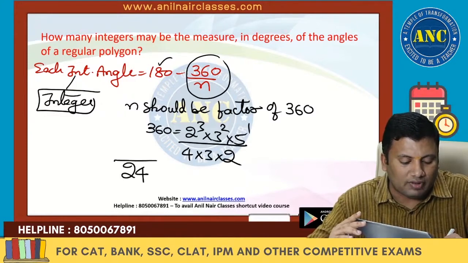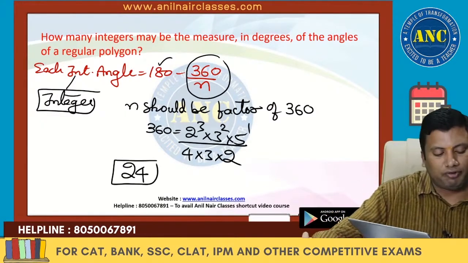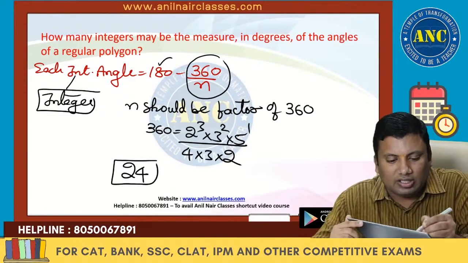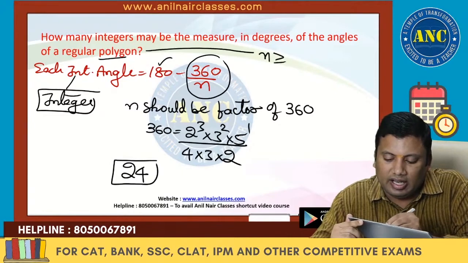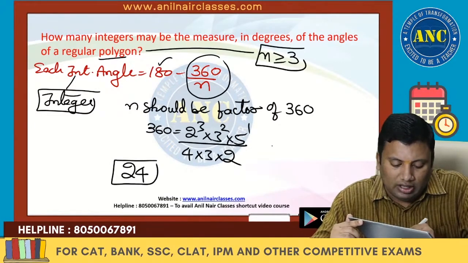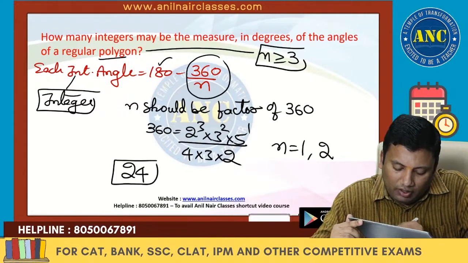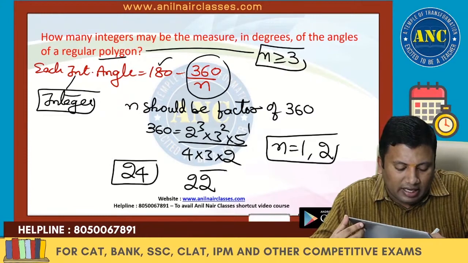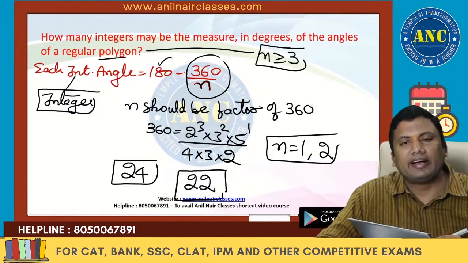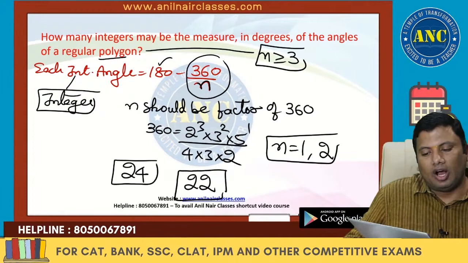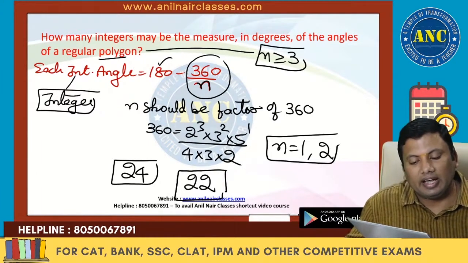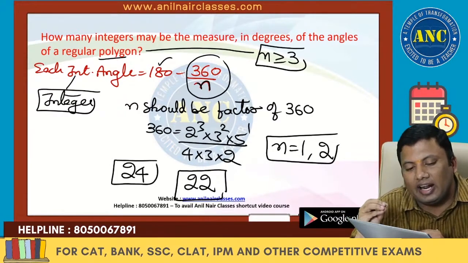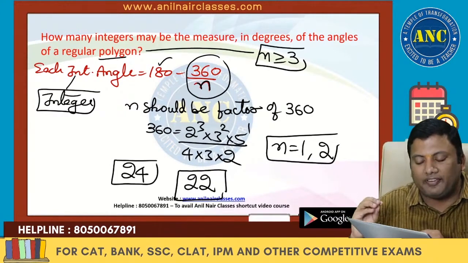So most of the students may tick mark 24 as the answer, but 24 is not the answer. Why? Because polygon means n is greater than or equal to 3. So in that 24, n equal to 1 and n equal to 2 should both be eliminated. How many integral values can n take, such that this equation is satisfied? For an interior angle to be an integer, n should be a factor of 360.